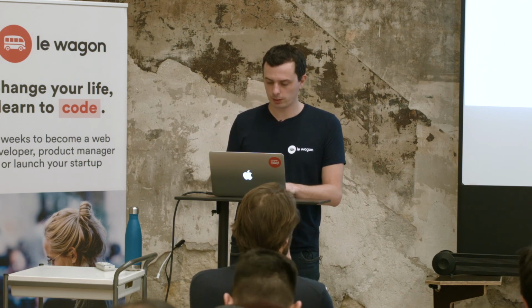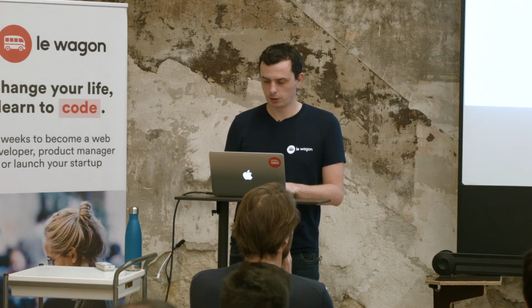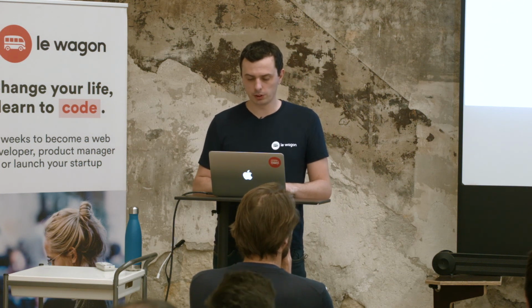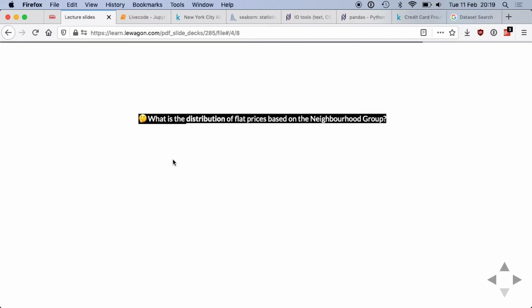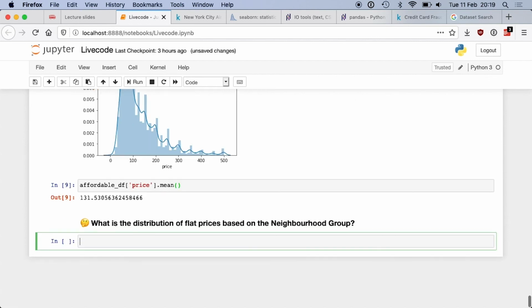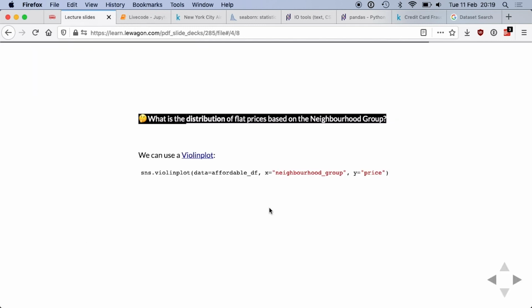Okay. So, sorry for that again. Now, if I want to answer the question, what's the distribution of flat prices based on the neighborhood groups? What's your guess? Which neighborhood will be the most expensive? Manhattan. Okay, that's our intuition. So let's check the data to actually answer that.